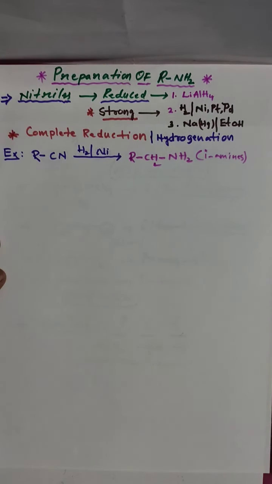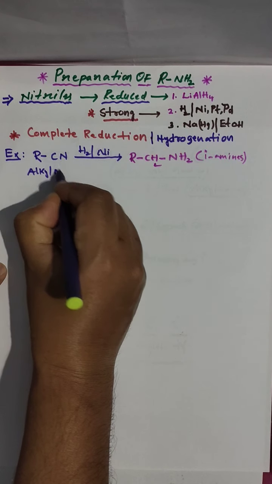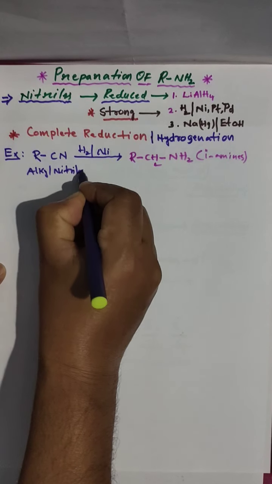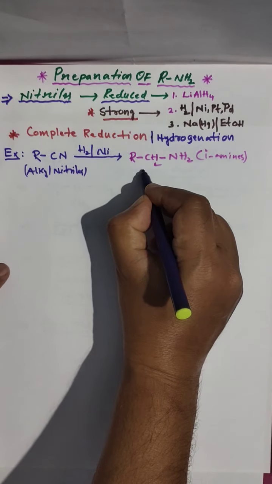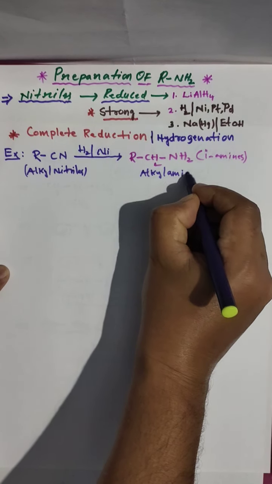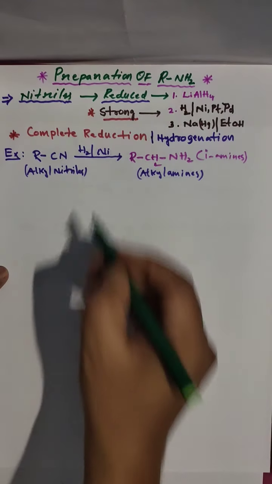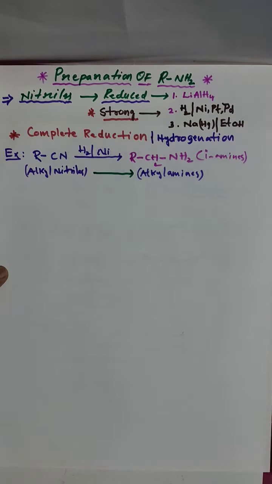This is alkyl nitrile, and this is alkyl amine. So alkyl nitriles are converted to alkyl amines. Alkyl or aryl nitriles, that is alkyl or phenyl nitriles, are converted to amines.